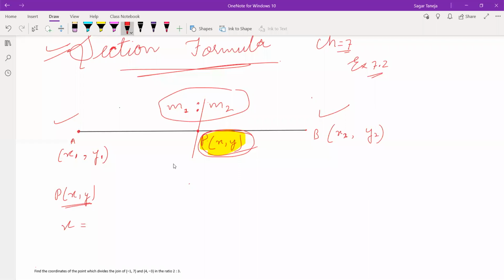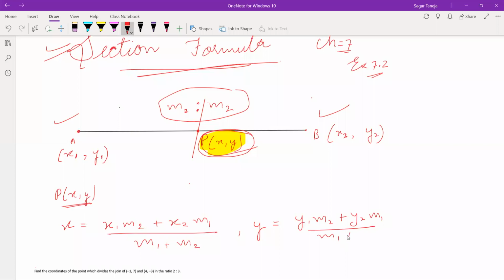To calculate the value of x, the formula is x1 m2 plus x2 m1 upon m1 plus m2. And how to calculate y? y1 m2 plus y2 m1 upon m1 plus m2.